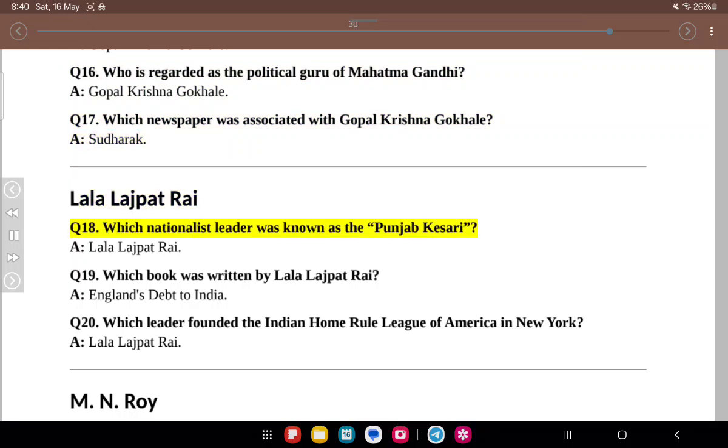Lala Lajpat Rai. Q18. Which nationalist leader was known as the Punjab Kesari? A. Lala Lajpat Rai. Q19. Which book was written by Lala Lajpat Rai? A. England's Debt to India. Q20. Which leader founded the Indian Home Rule League of America in New York? A. Lala Lajpat Rai.